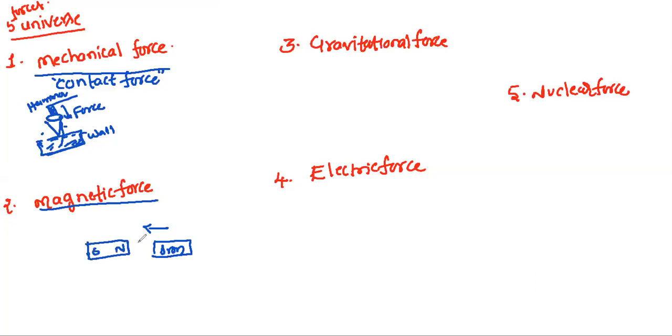What will happen when you move a small iron piece near the bar magnet? It experiences a force. That force is the magnetic force. The force applied by the magnet is called the magnetic force.